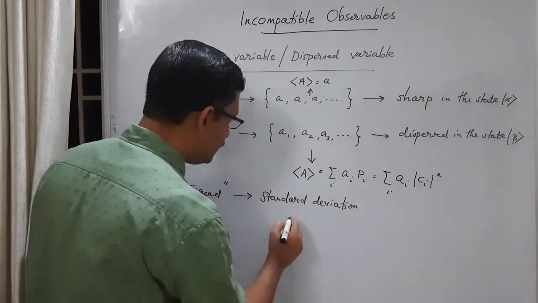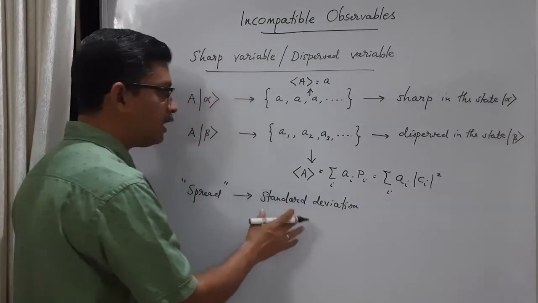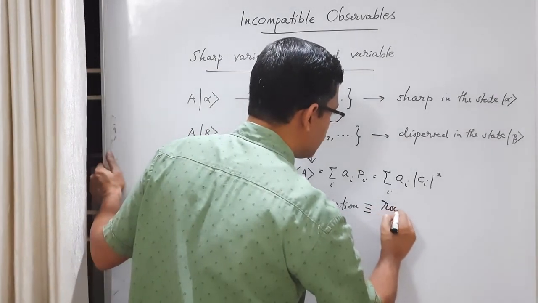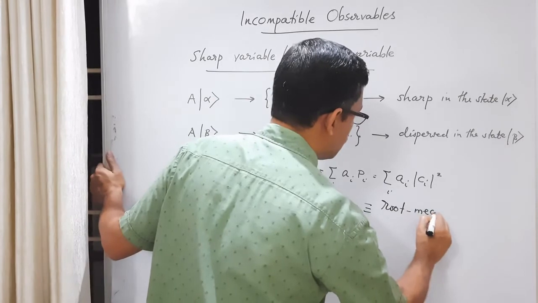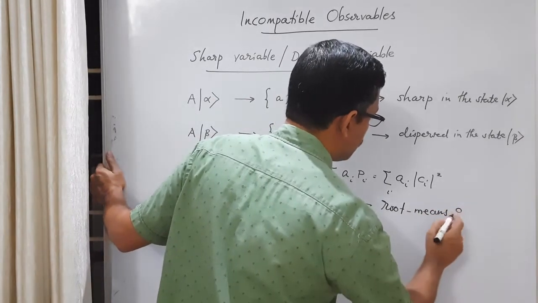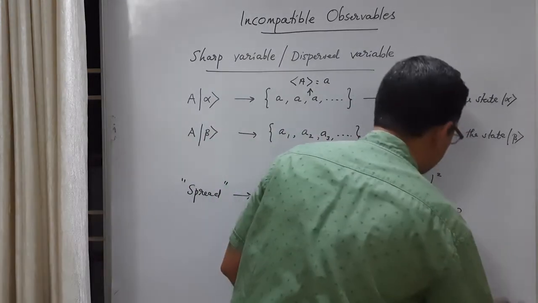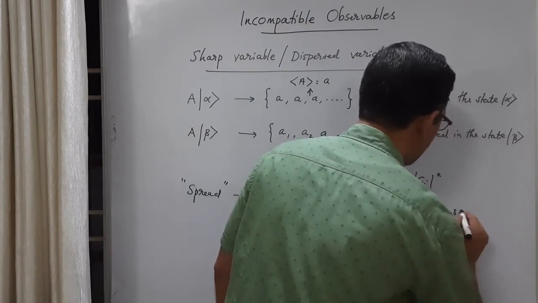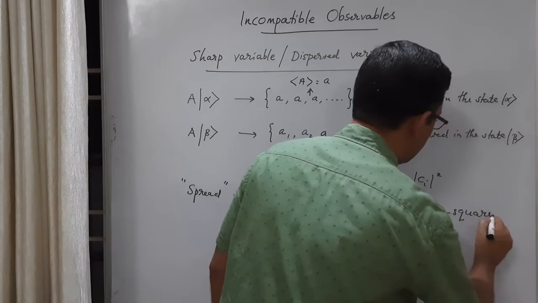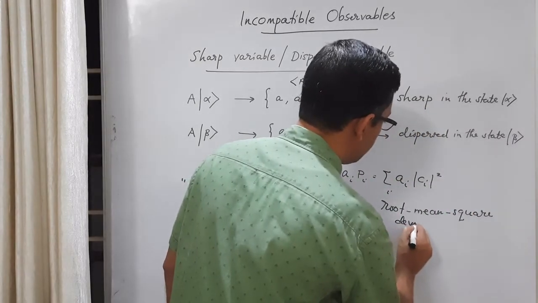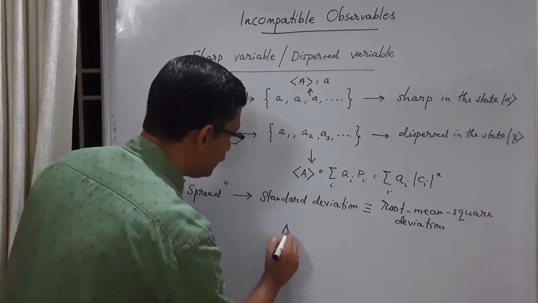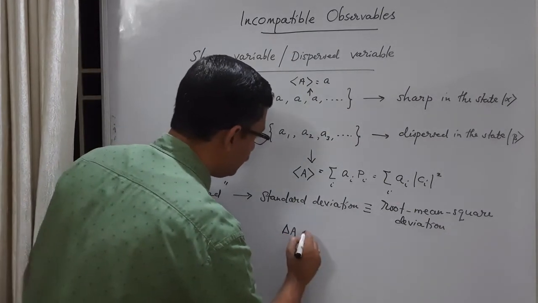So what is the standard deviation? It's the same as root mean square deviation. We can use the symbol delta A for that.